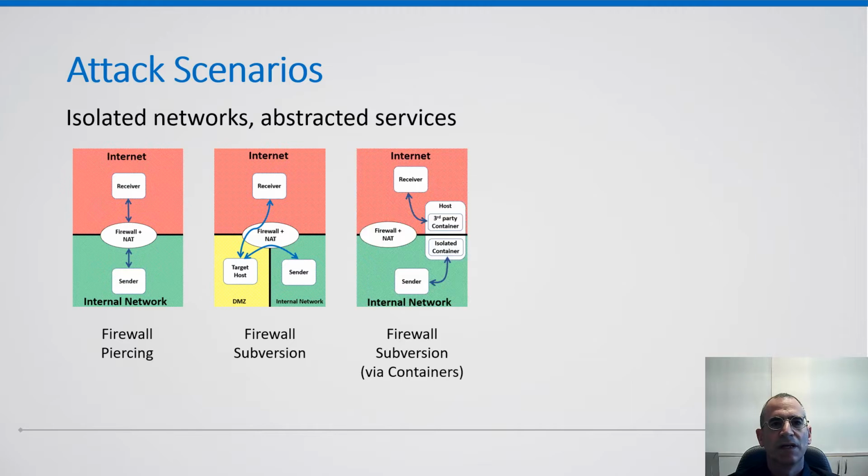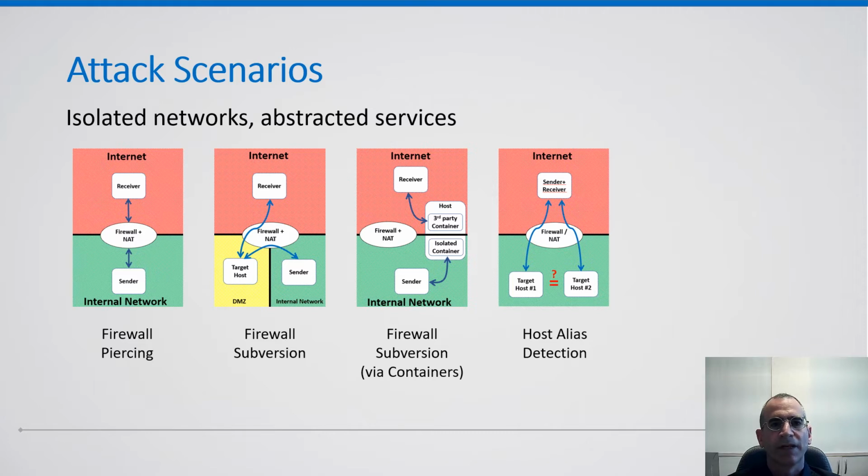The third example is firewall subversion via containers, wherein the isolated network contains a server that runs on a container, which is co-hosted with a container on the internet side. We show how this multi-tenant container environment, sharing the same kernel, can be used to exfiltrate bits from the isolated network to the internet. Finally, in a host alias detection scenario, the attacker determines whether two virtual network services behind the NAT reside on the same physical host or not.